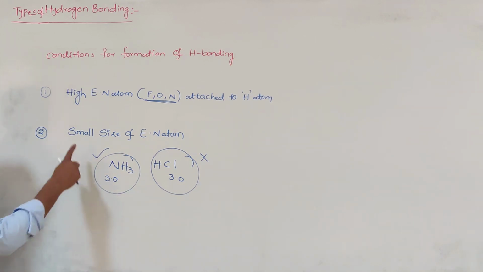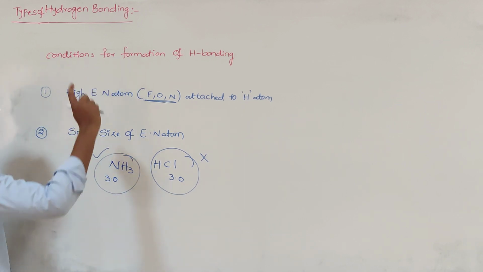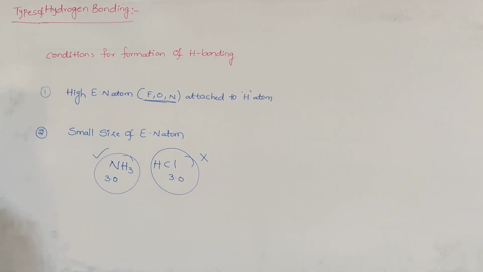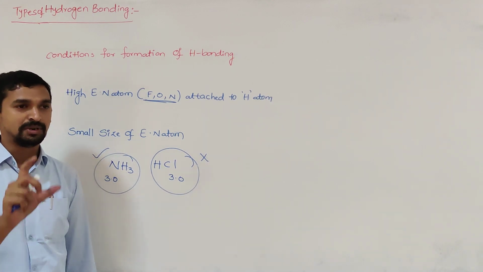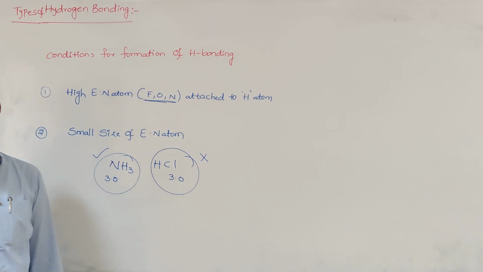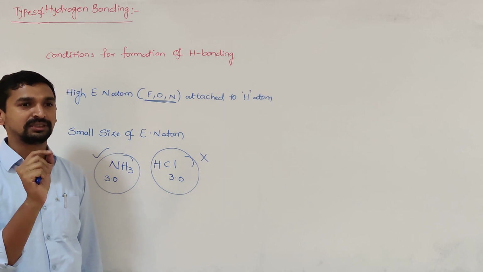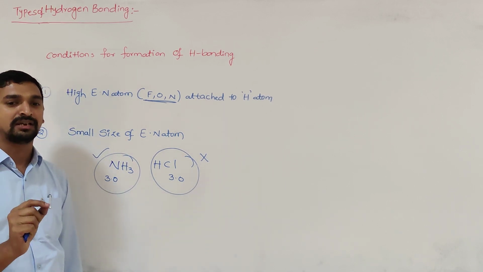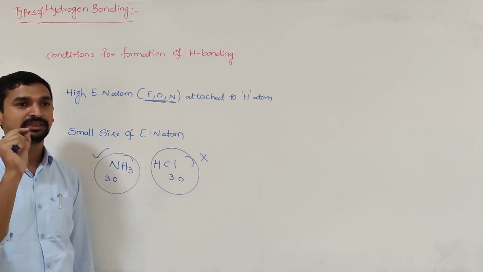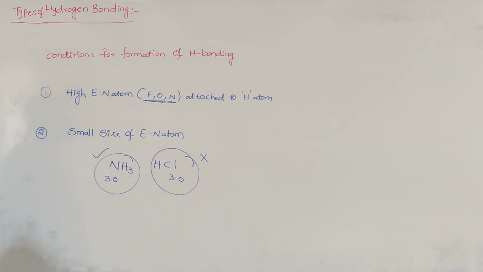So the smaller size of the electronegative atom is another condition for the formation of hydrogen bonding. If somebody gives a molecule and asks whether it forms hydrogen bonding or not, first check whether the highly electronegative atom, fluorine or oxygen or nitrogen, is present or not. If it is present, then immediately check whether that electronegative atom is attached to the hydrogen or not. If these two conditions are satisfied, then that molecule can form hydrogen bonding.